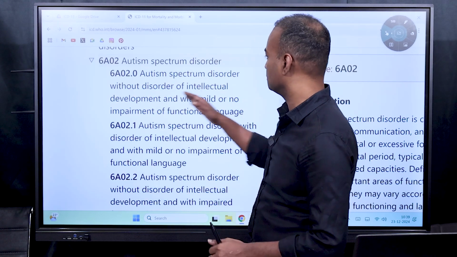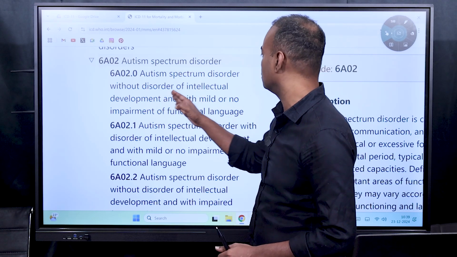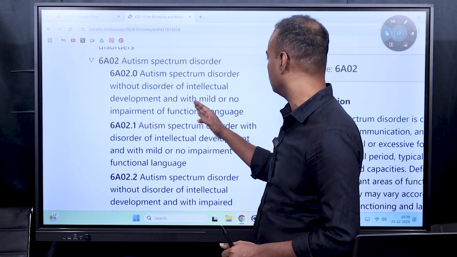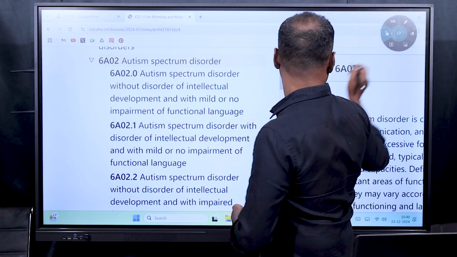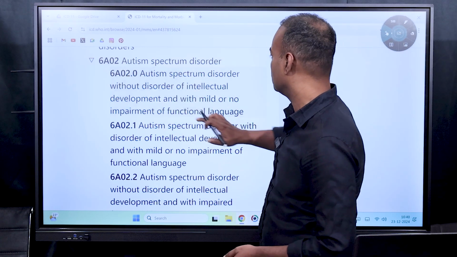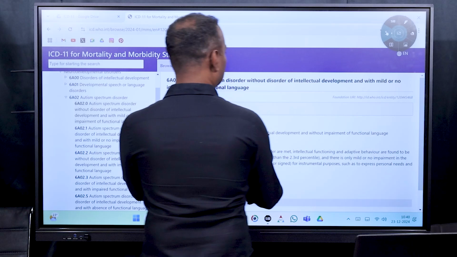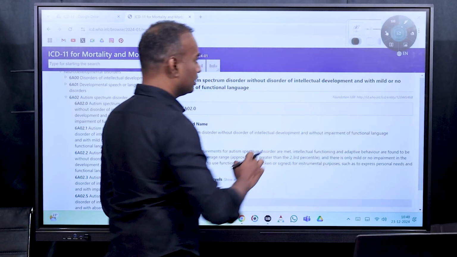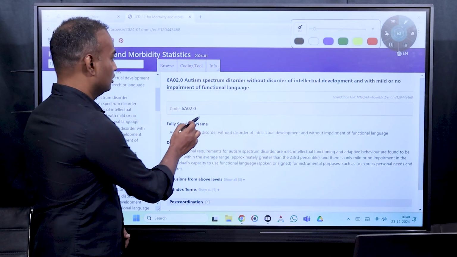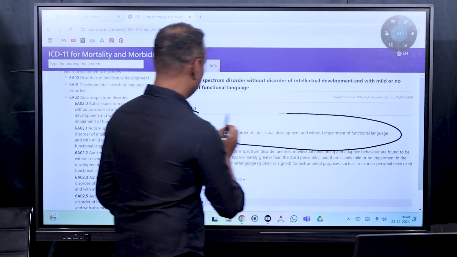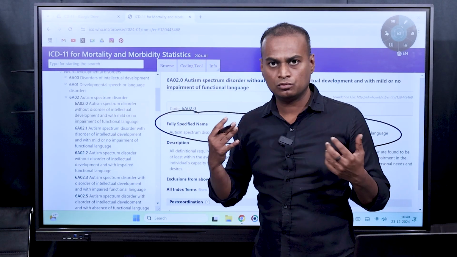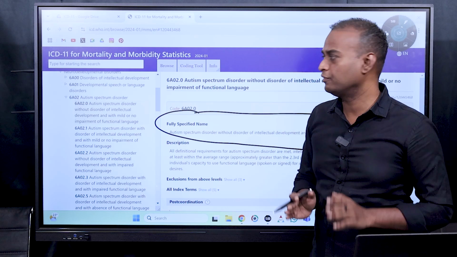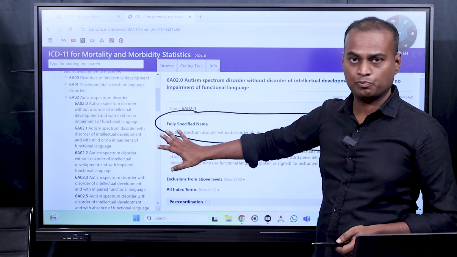You can see here autism spectrum disorders without disorders of intellectual development and with mild or no impairment of functional language. So you will get again here. Once you click on it, you will get description about the subvariant of autism disorder also here. In this way, this is available to all the public throughout the world. If you want to know more about the disease in a scientific way, this is the best page for you.